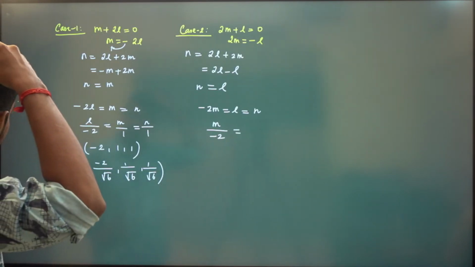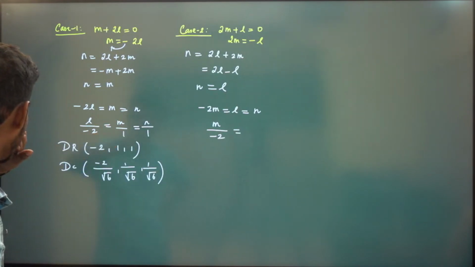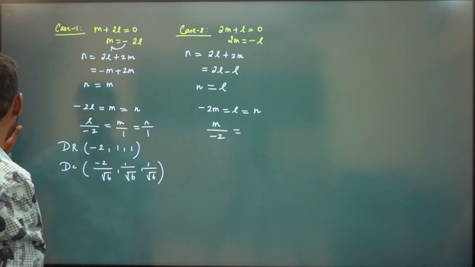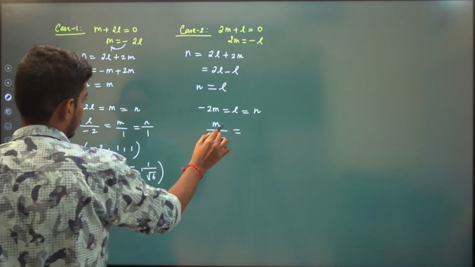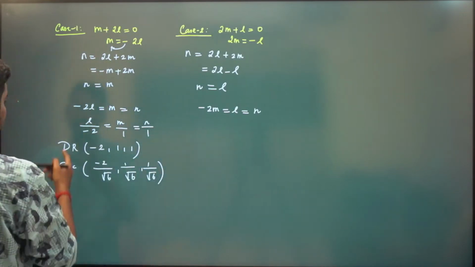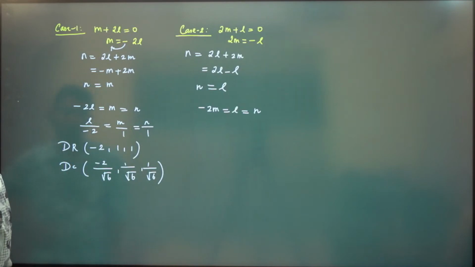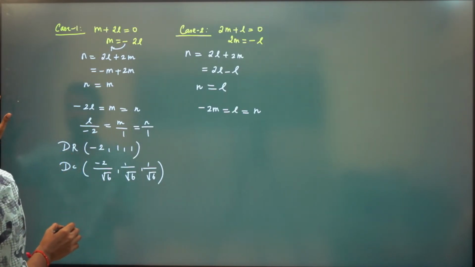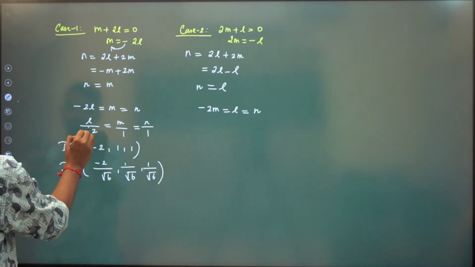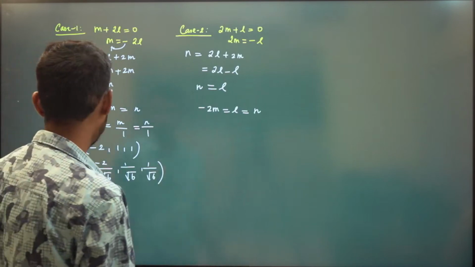Sorry, just a minute. You should not write like this, right? See, they are not proportional, right? We have to divide by 2. Yeah, we can write this as 1 by 2, not minus 2, sorry.